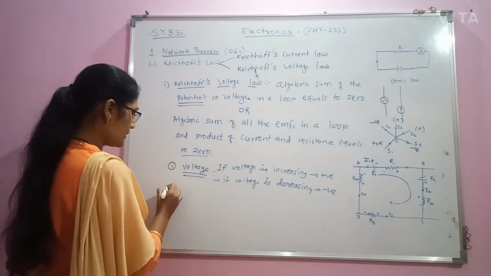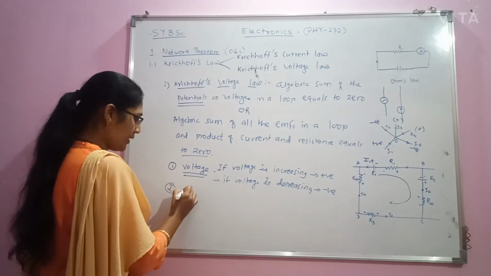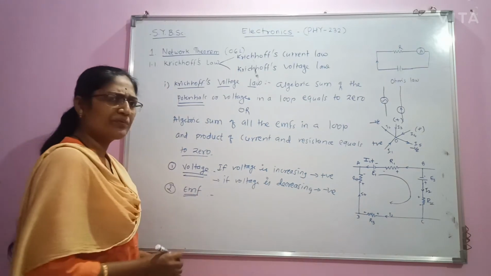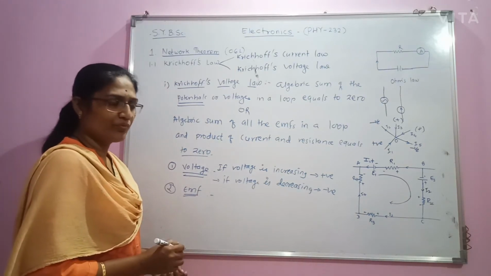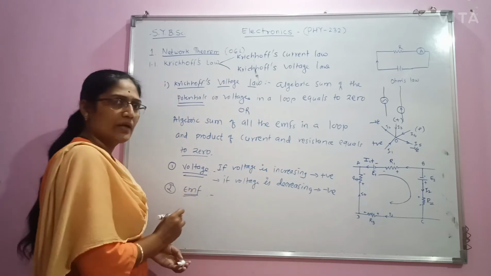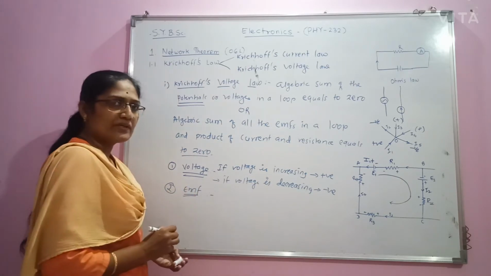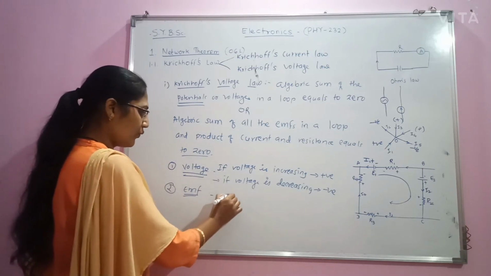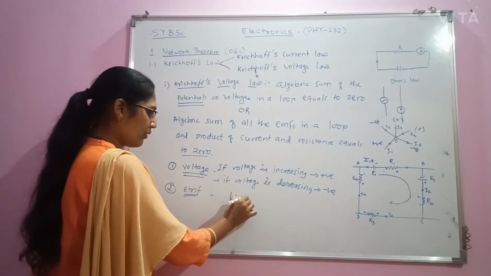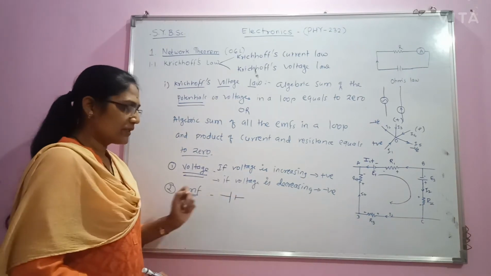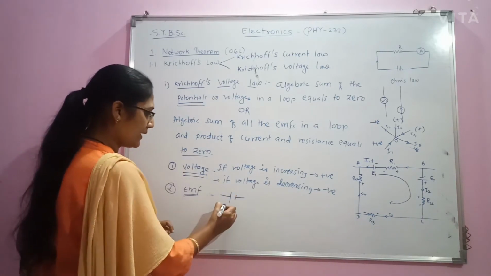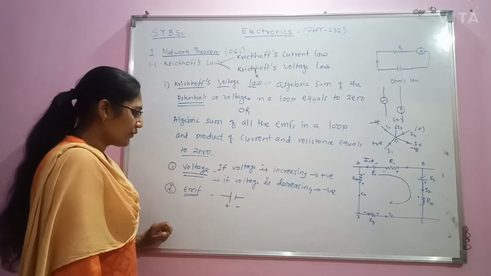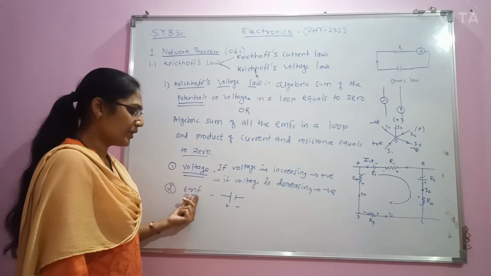Then we will see the sign convention related to EMF. EMF is nothing but electromotive force. Due to potential difference, the EMF is generated. And for this EMF sign convention, we are showing the battery or the EMF by this sign. This is the positive terminal, this is the negative terminal. Then what is the sign convention related to EMF?